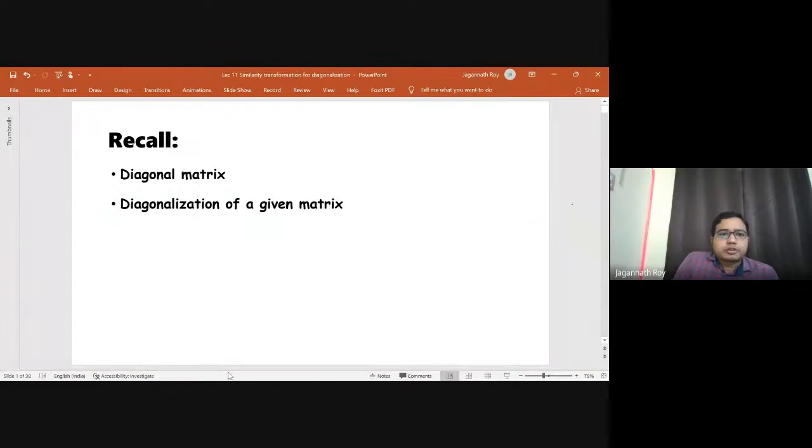So this is just to recall what we have discussed in the last class. Earlier we discussed the diagonal matrix. What was it? If the off-diagonal entries of a matrix are all 0, then it has the form of a diagonal matrix.